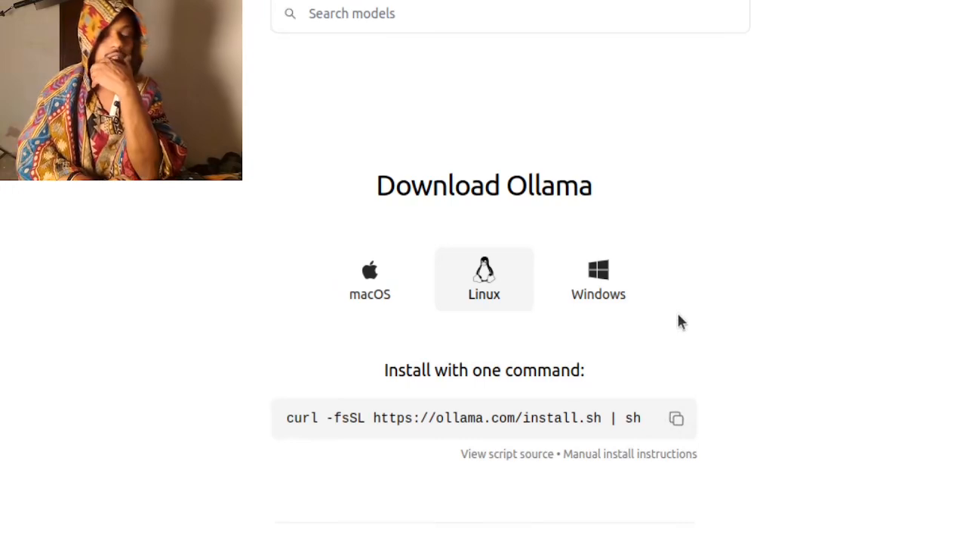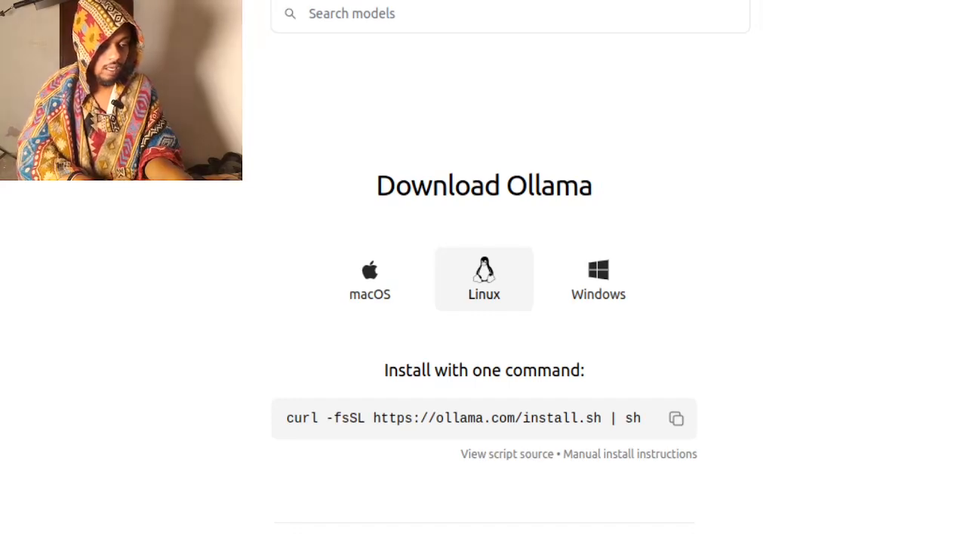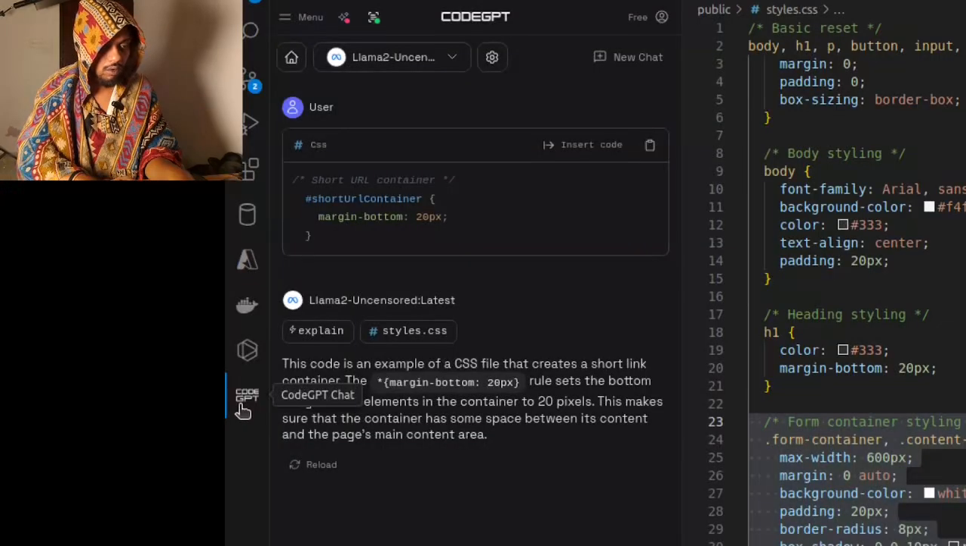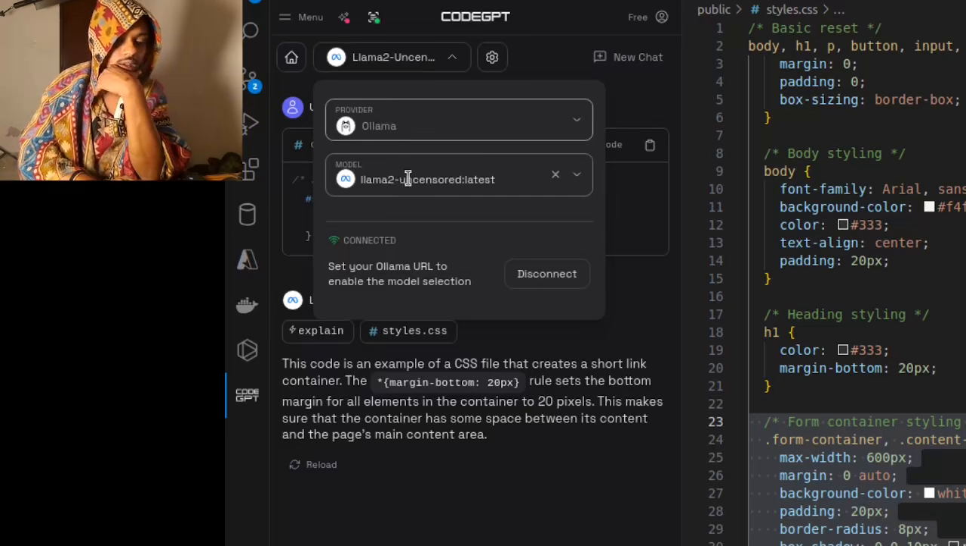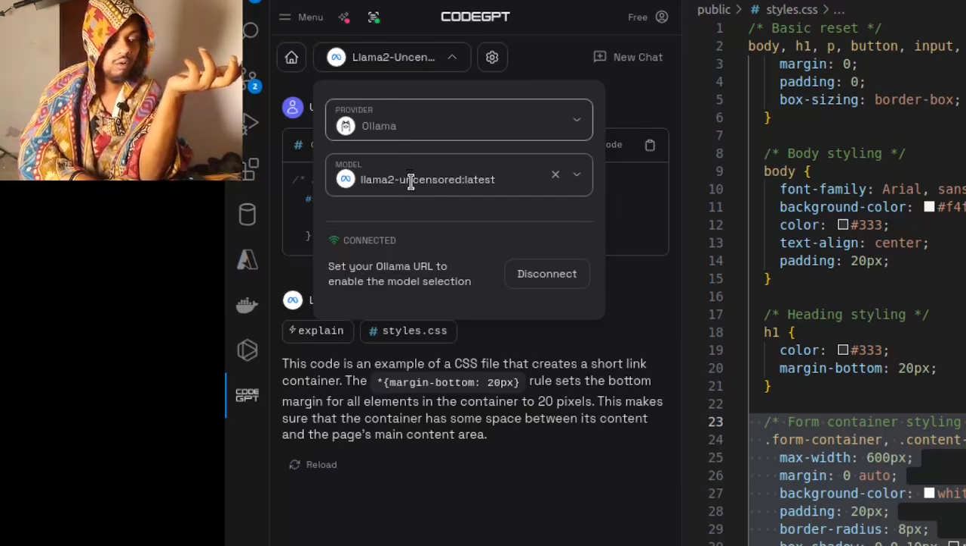Now, the exact stuff which I was talking about, I was not talking about this exactly. What I'm talking about is that I installed Ollama in order to create some code. So I just want to show the same thing also. There is something called CodeGPT over here. In CodeGPT, I have used a model, Ollama Uncensored. It will actually create the code, whatever it is, in an uncensored way.